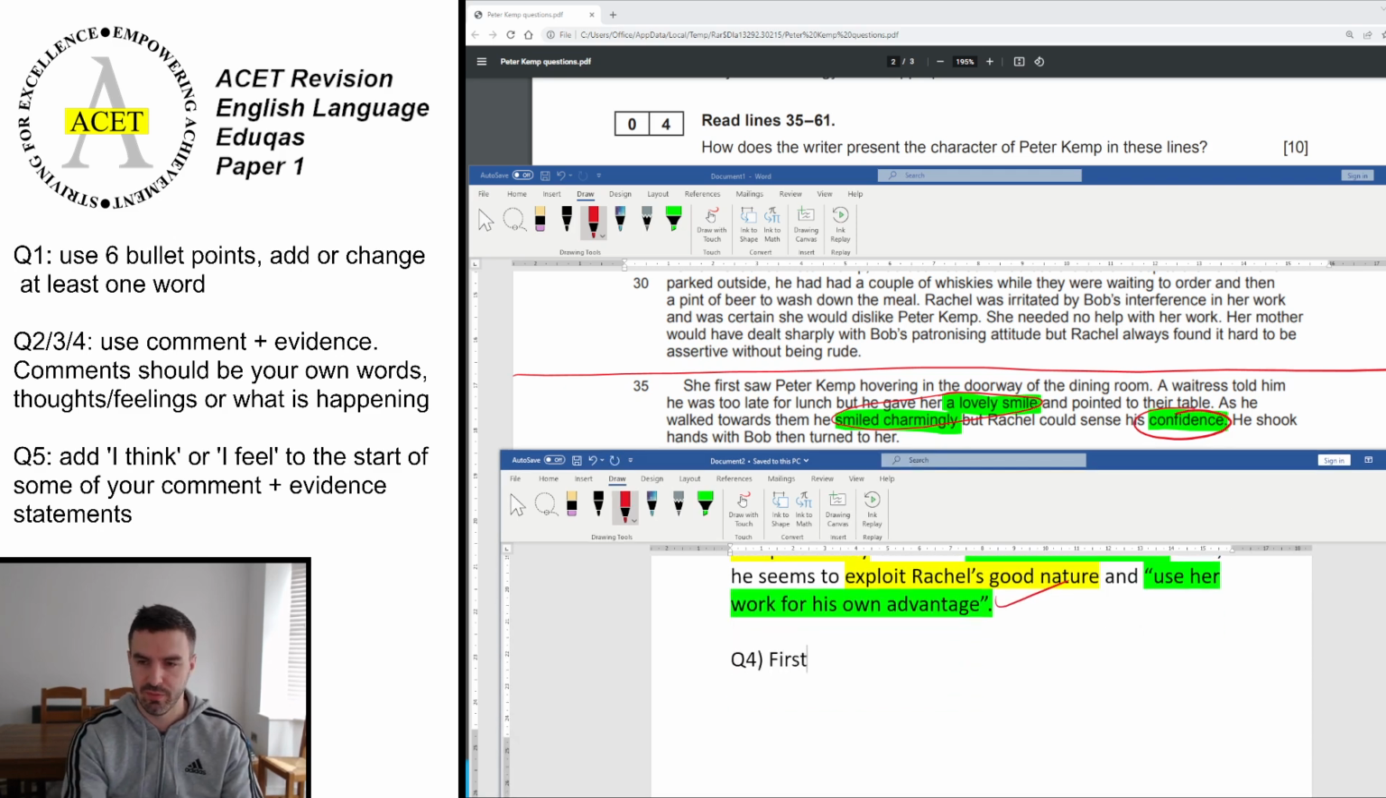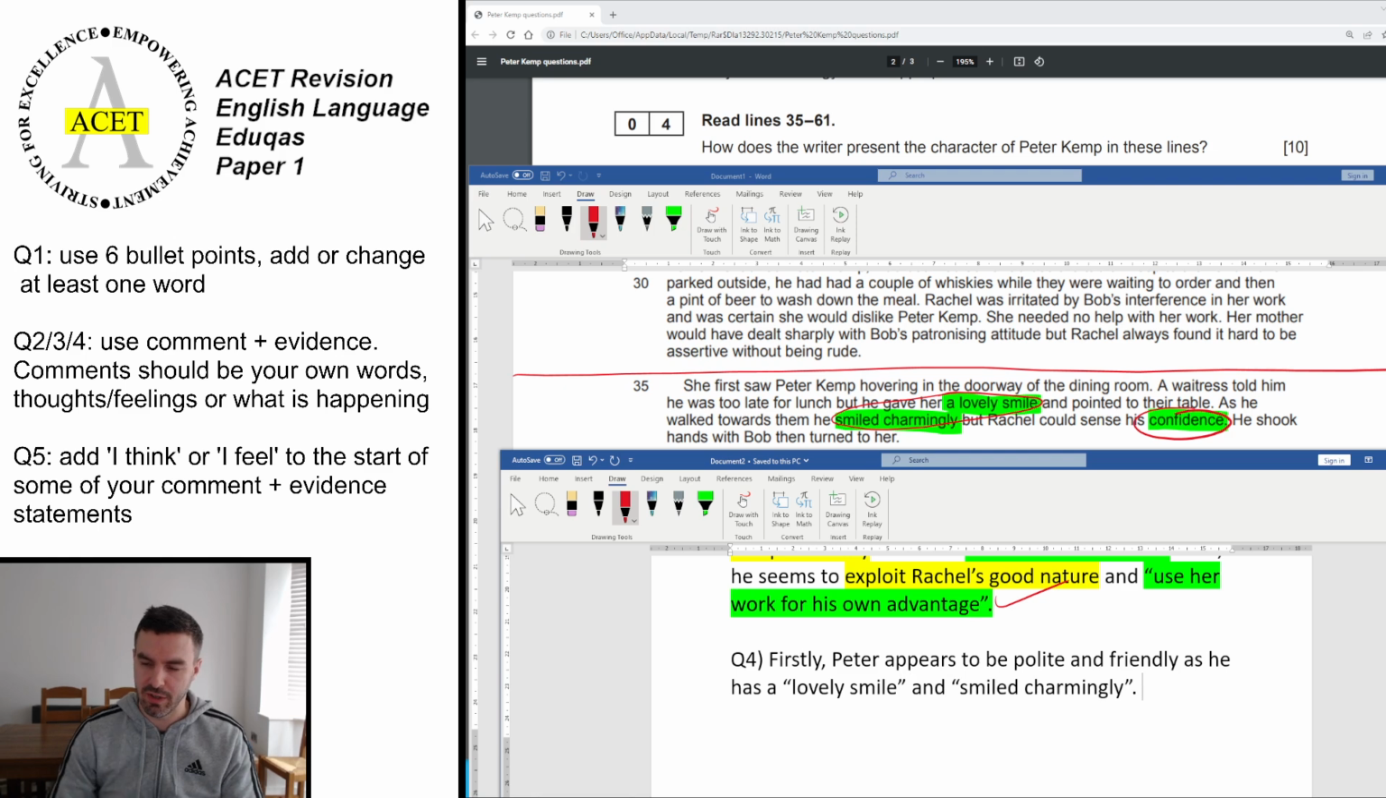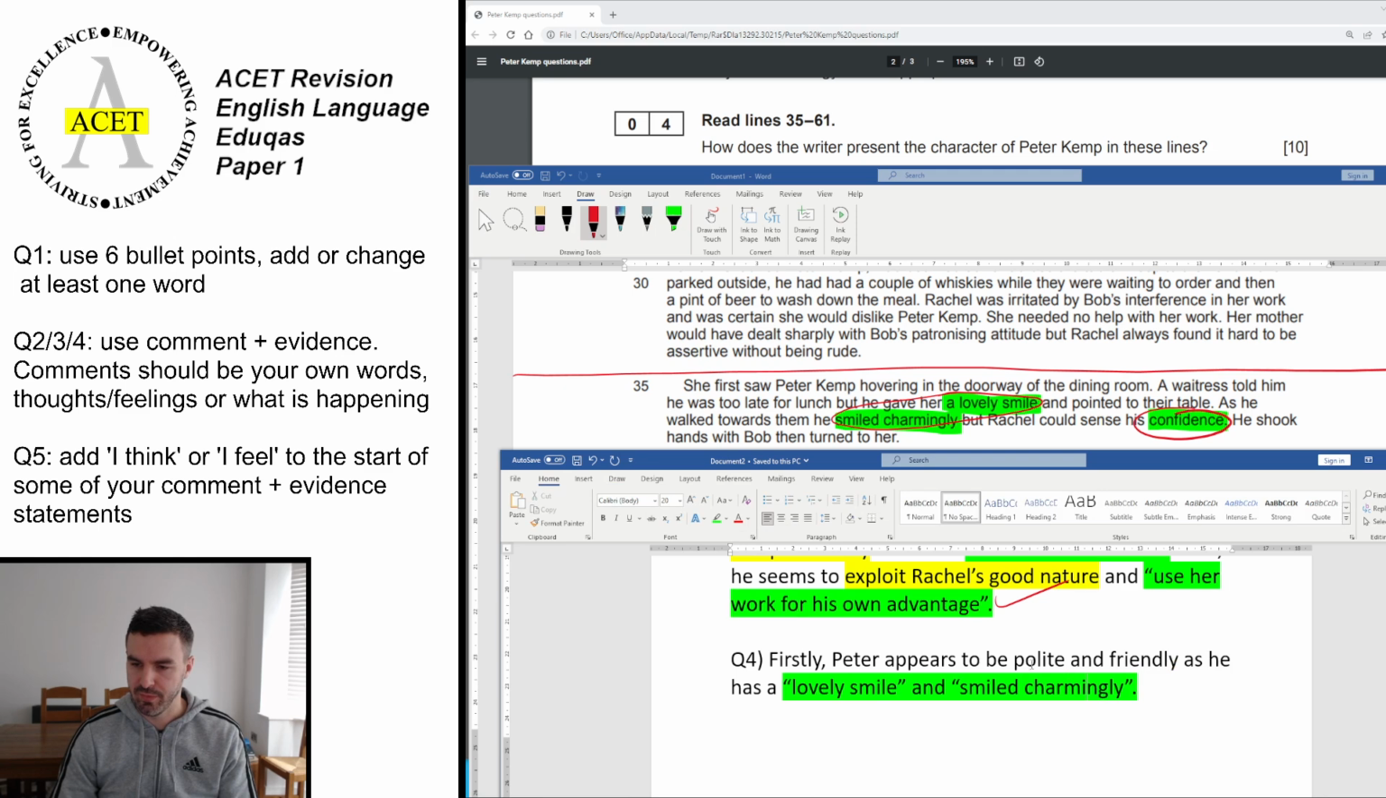So question 4. Firstly, it's about Peter, so we need to show his understanding of that. His lovely smile, he smiles charmingly. All that on the surface is great. So firstly, Peter appears to be polite and friendly, as he has a lovely smile and smiled charmingly. You can just use one if you wanted to, but I've put them both in. I've chunked them up as separate ones. It doesn't really matter a great deal. So that's going to be our first one, and polite and friendly is our comment there.